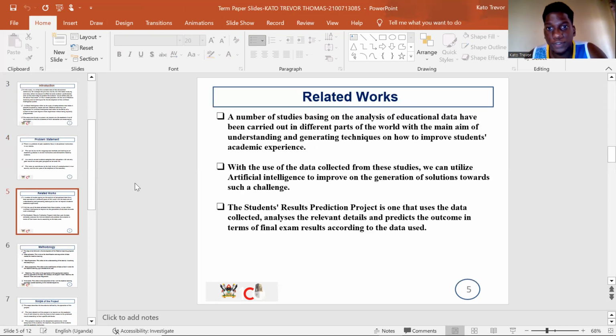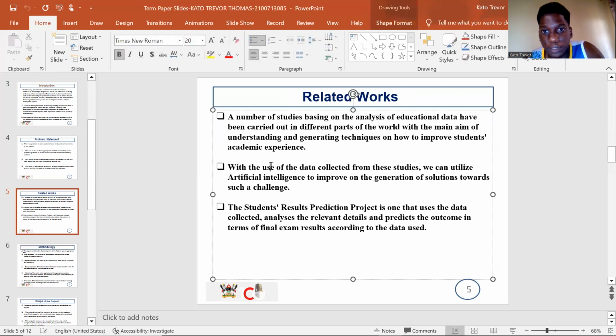So the related works: such a project has been done by very many different institutions all over the world. Most of these projects I actually got from articles which are in the references at the end of these slides. Different people want to find a way of how to use the data that they obtain from education institutions, and they want to use it to get a purposeful outcome, a purposeful result.